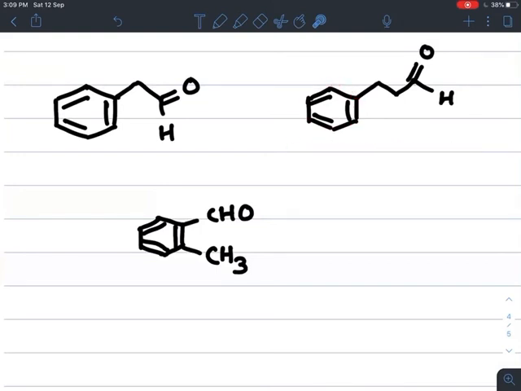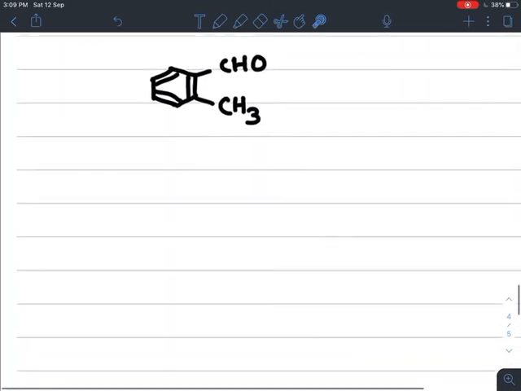Very good. And you tell me about this example. Okay, so which type of example is it? Exactly correct. The CHO group is directly attached to this carbon of this aromatic ring, and therefore this is the aromatic aldehyde. Very good. So this is about some examples of aliphatic and aromatic aldehydes.